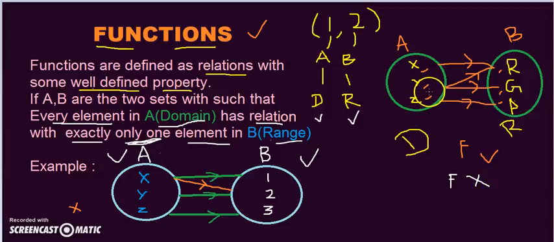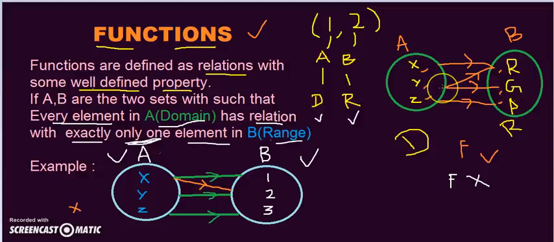Why? Because there are two arrows, or two links, two outputs from the element Y of set A, the domain, going to the range.